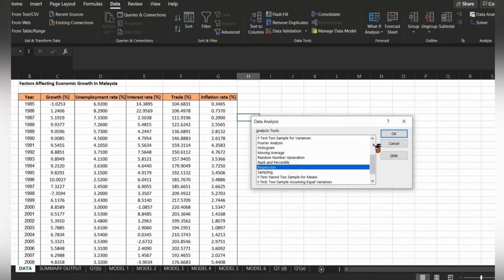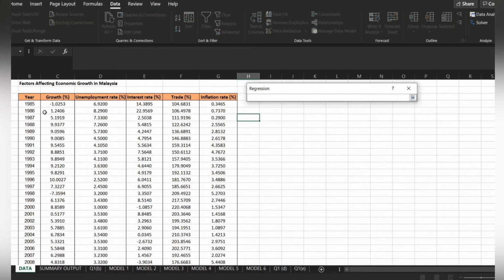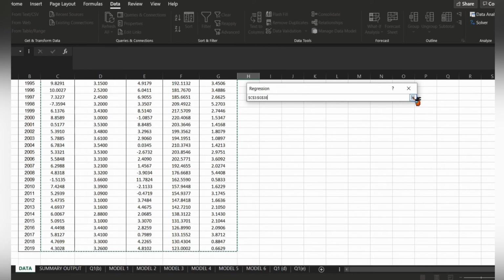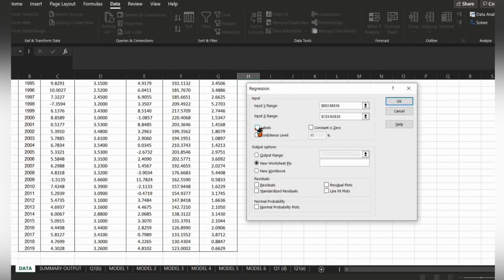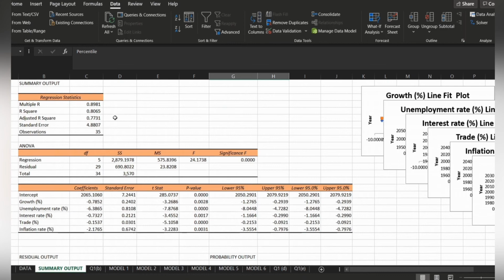And we have to choose regression and we click OK. For input Y, we choose year. And then for input X, we choose all of this because this is a multiple regression, and we choose the confidence level, and then we click OK. So this is the outcome.